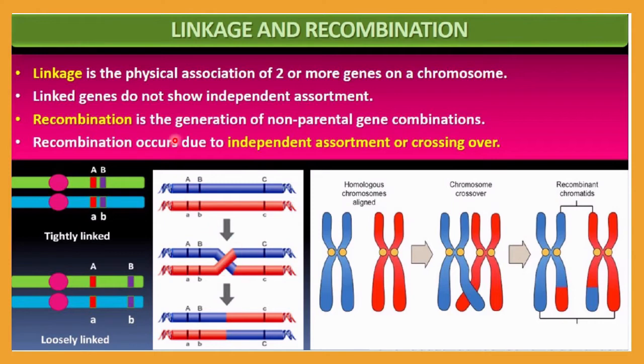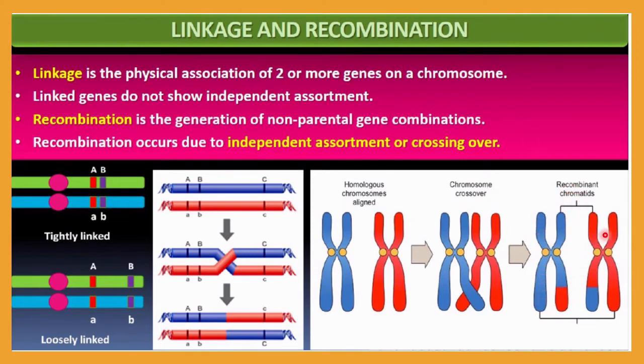So what happens during recombination? Generation of non-parental gene combinations will be obtained. This is the chromosome from the mother, and this is from the father. What happens during crossing over? Both will form a chiasmata here, and at the site of the chiasmata they will exchange DNA. As a result, some portion of this chromosome will be shifted here and some portion of that chromosome will be shifted there. So this becomes a recombinant chromatid. Why is it called recombinant? Because some portion will be of this chromosome and some portion will be of that chromosome. So this is called recombinant, whereas this one is non-recombinant.